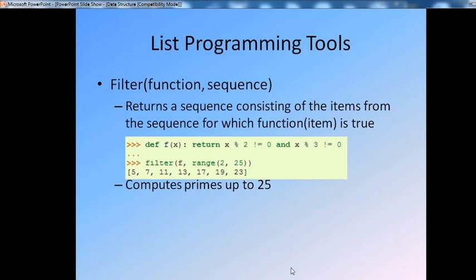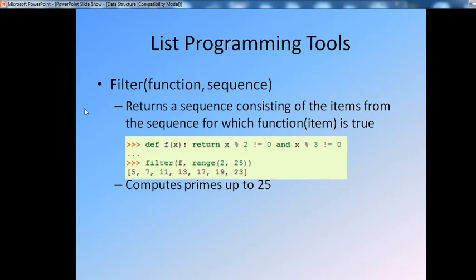Next, list programming tools. What are the list programming tools available in Python? That is filter, function comma sequence. That is the syntax of defining function and sequence. What is the meaning of filter? It returns a sequence consisting of the atoms from the sequence for which function atom is true.